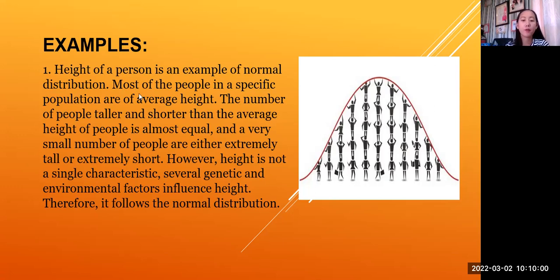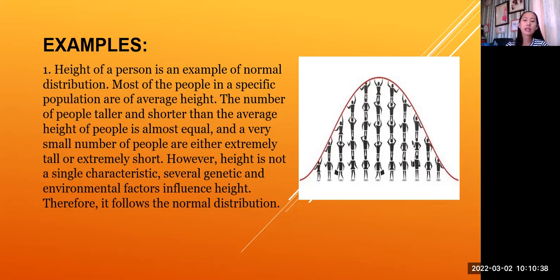Okay, so an example of a normal distribution is height, the height of a person. Let us just take an example. Let us just get the height of a Filipino, because if we look at the whole world, it will no longer be a normal distribution, since the height of Filipinos is different from the height of Americans, right? Americans are tall, while Filipinos are just normal. So let us use the height of a Filipino person. Okay, why is it considered a normal distribution?